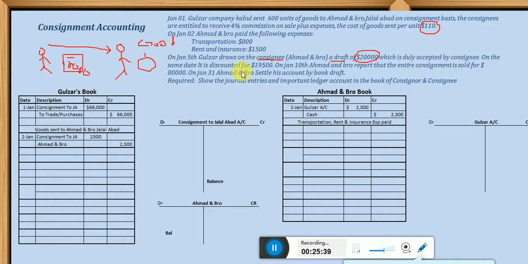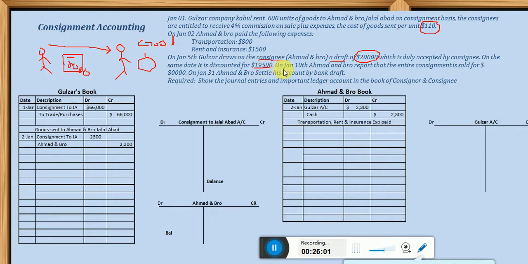On the same date, it is discounted for $19,500. Okay, what does this mean? It means that now whenever the draft is taken back by the consignor, he goes to the bank and gets $19,500. Why? Because he needs cash.